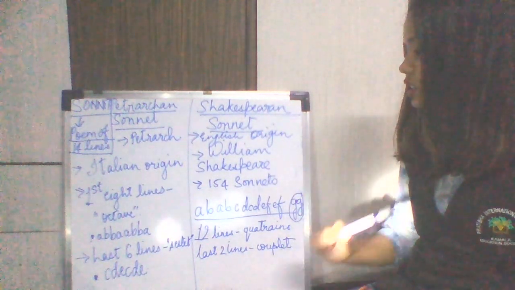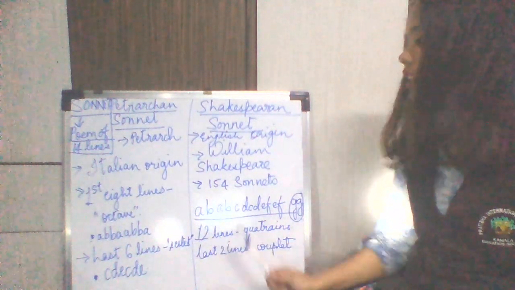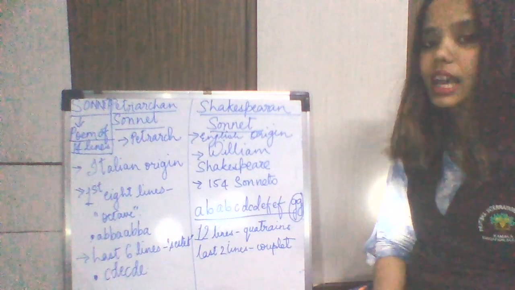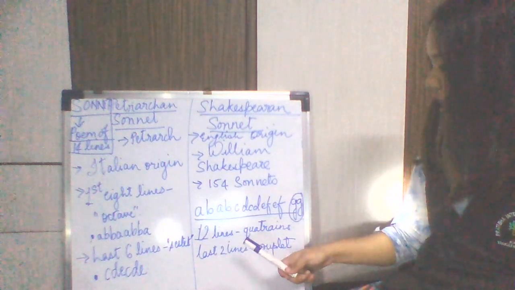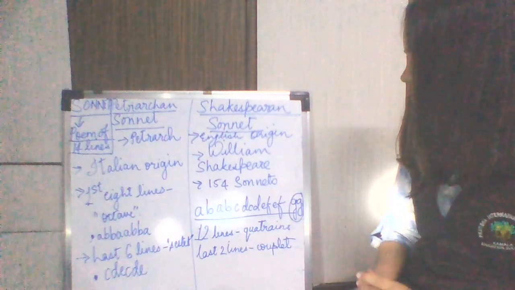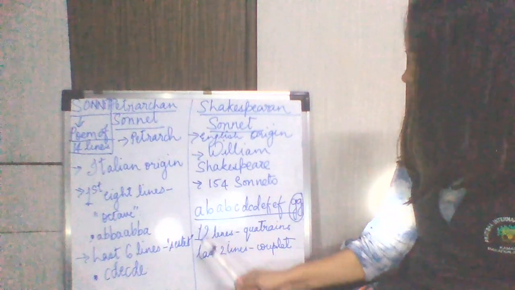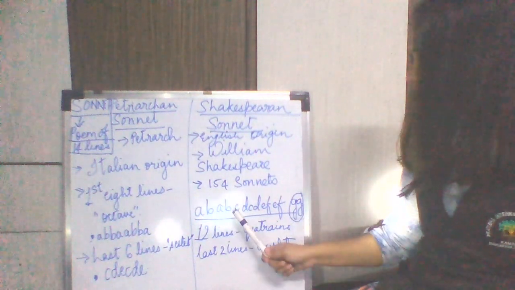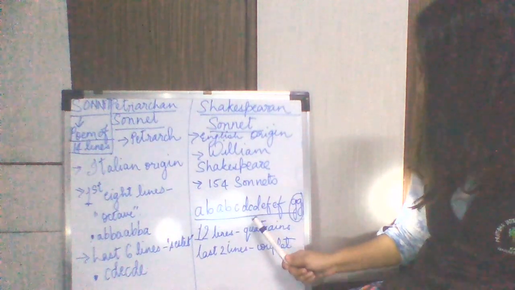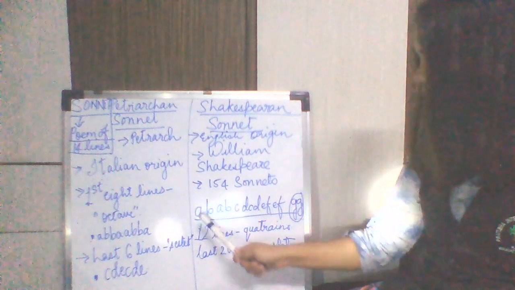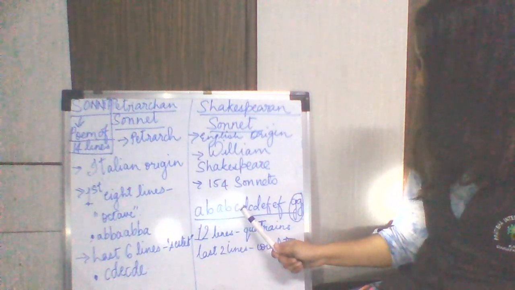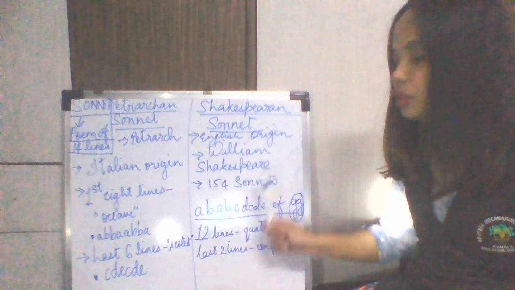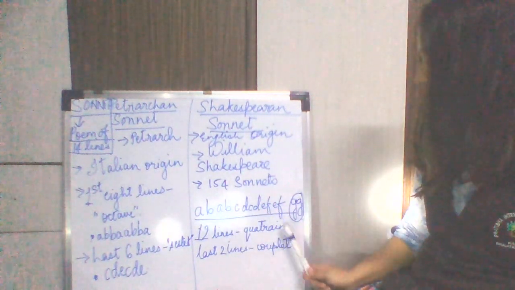Okay, so in the Shakespearean sonnet, we do not have the first 8 lines. We directly have the first 12 lines. Yes, students, we have the first 12 lines, and these first 12 lines are actually divided into parts. The rhyme scheme is A B A B, C D C D, E F E F. Wait, 1 2 3 4 5 6 7 8 9 10 11 12. So these are divided into 3 parts. Each part is called a quatrain.